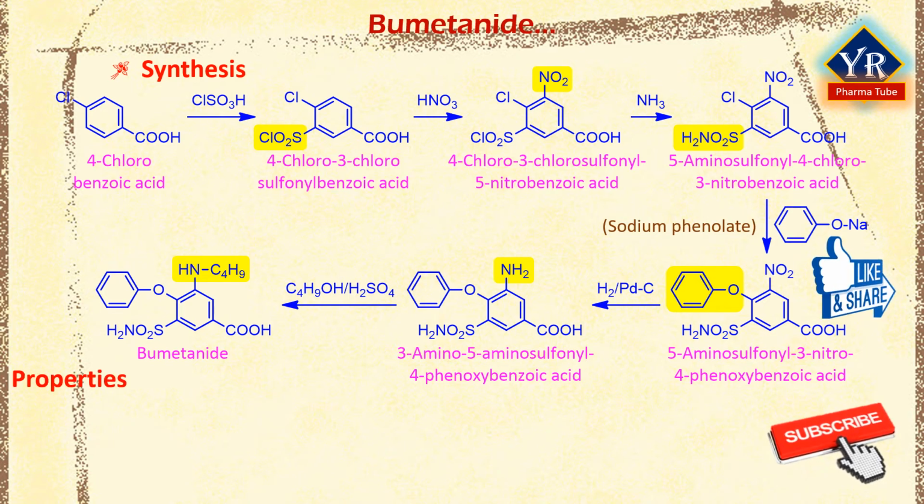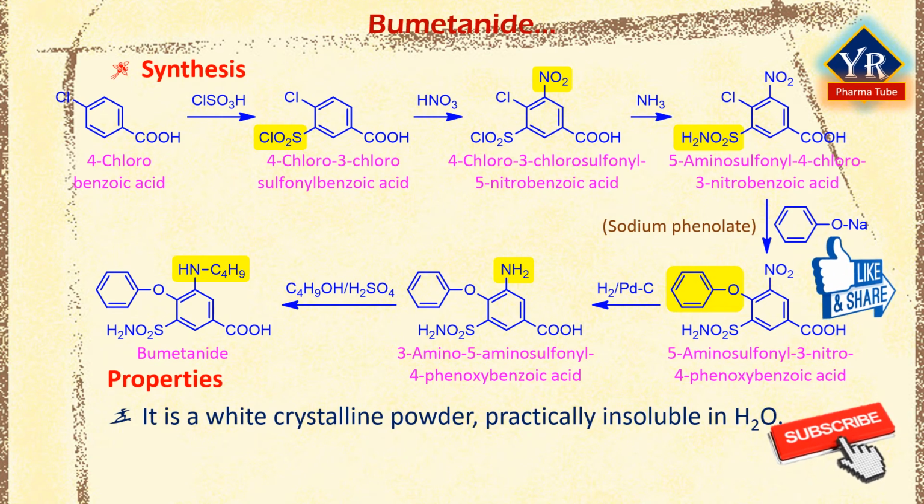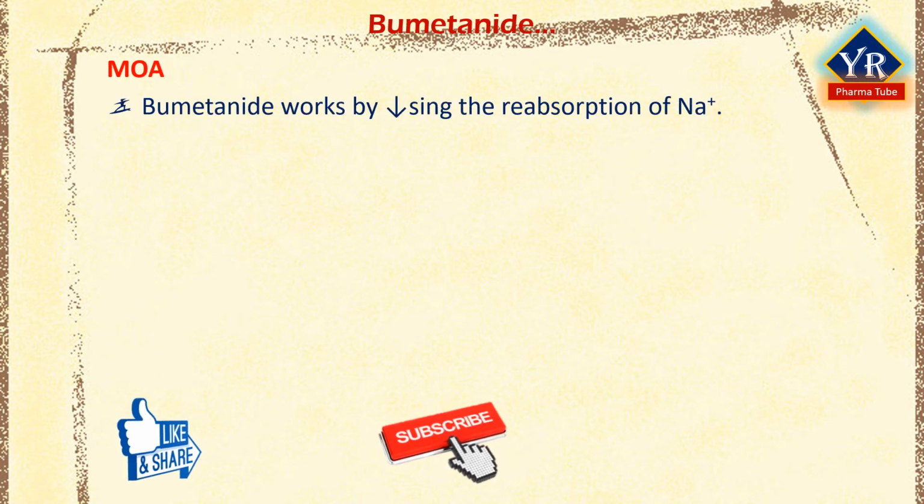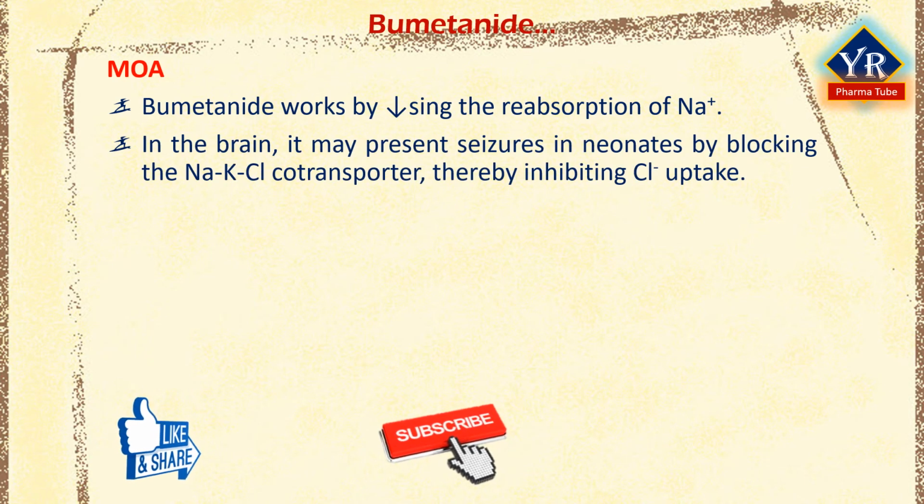Bumetanide is a white crystalline powder practically insoluble in water. It is soluble in alkaline solutions. It is stored in airtight containers and is protected from light. Bumetanide is a loop diuretic and works by decreasing the reabsorption of sodium by the kidneys. In the brain, it may prevent seizures in neonates by blocking the bumetanide-sensitive sodium-potassium-chloride cotransporter, thereby inhibiting chloride uptake, thus decreasing the internal chloride concentration in neurons and may block the excitatory effect of GABA in neonates.